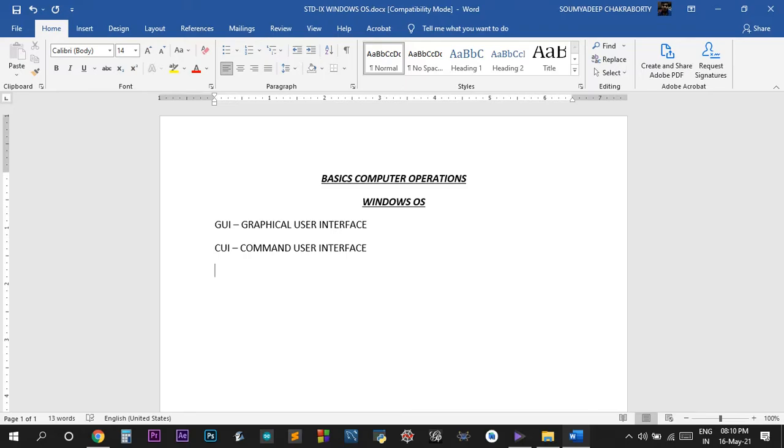Next comes the functions of the keyboard. Functions of the mouse you people all know. Functions of keyboard include, see, keyboard has many types of characters in them. One type of character is known as alphanumeric.